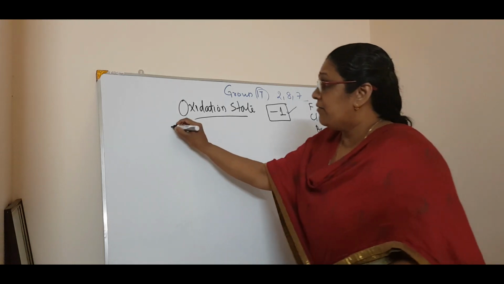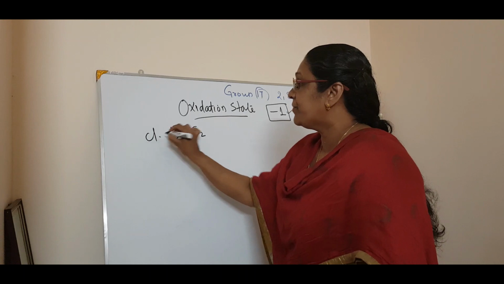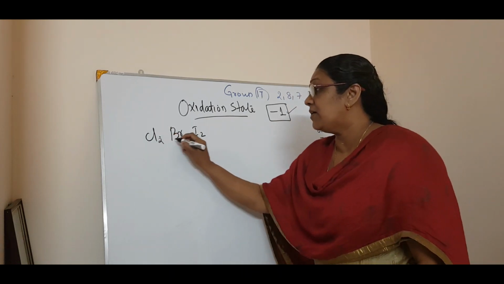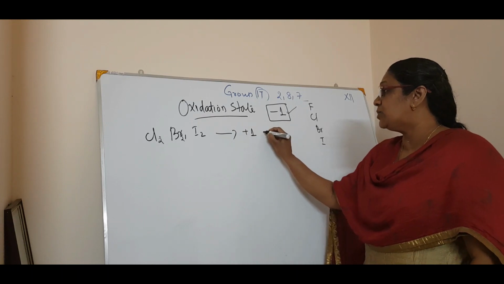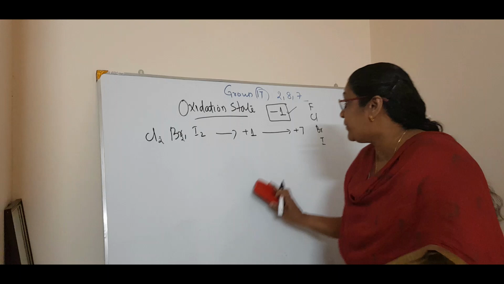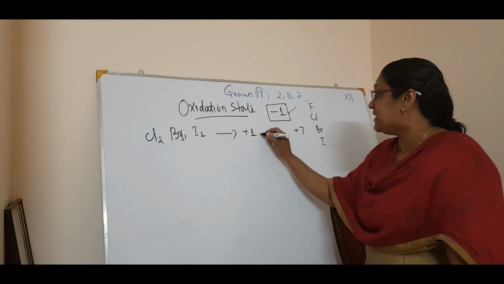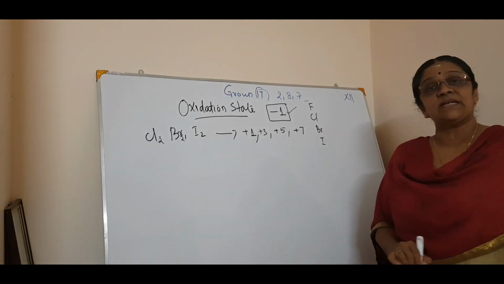Correct? But when coming to chlorine, bromine and iodine, the oxidation state varies from +1 to +7. That means in between, if I write precisely, +1, +3, +5 and +7.